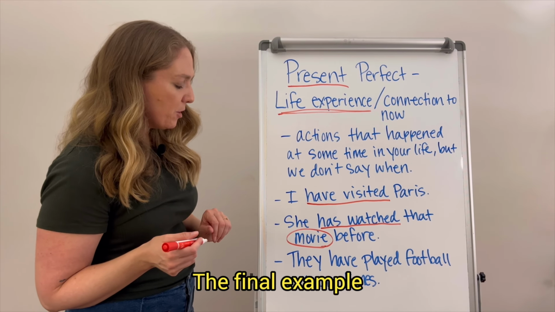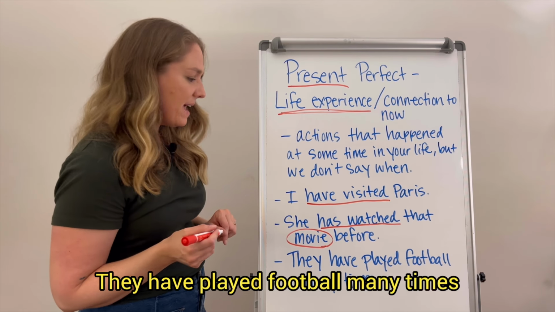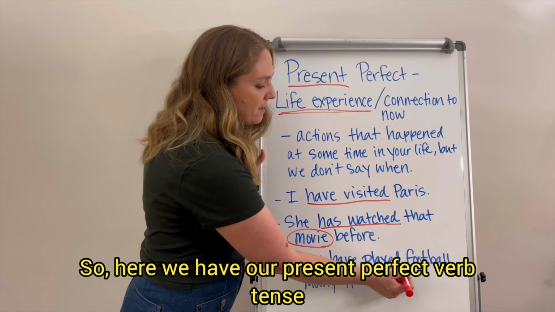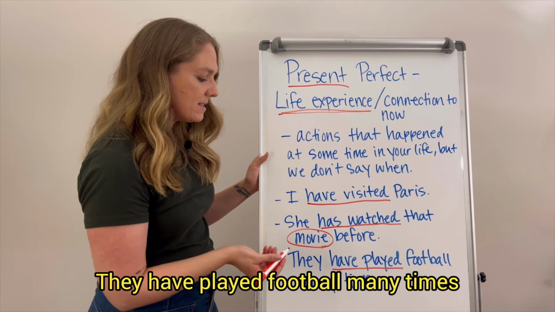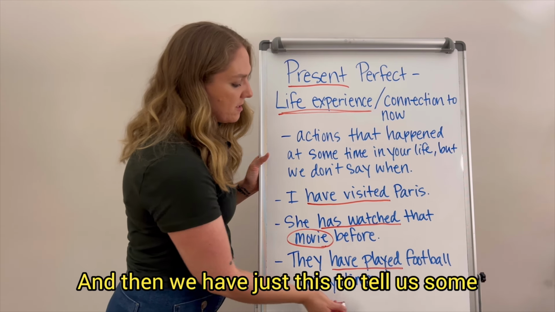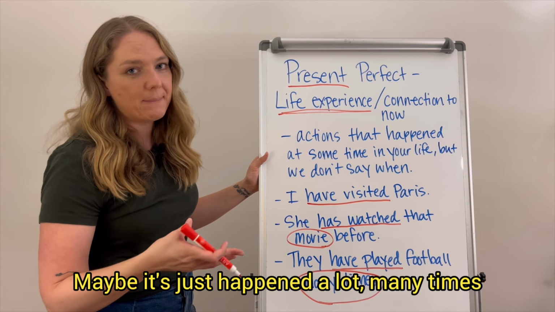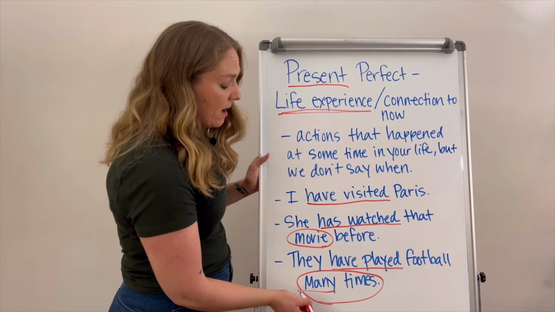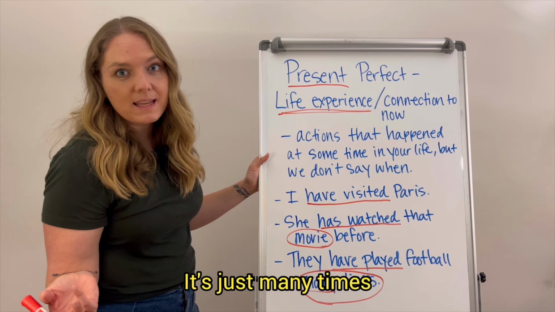The final example, they have played football many times. So here we have our present perfect verb tense. They have played football many times. And then we have just this to tell us some information about time. Maybe it's just happened a lot, many times. We don't know how many, and we don't know when either. It's just many times.